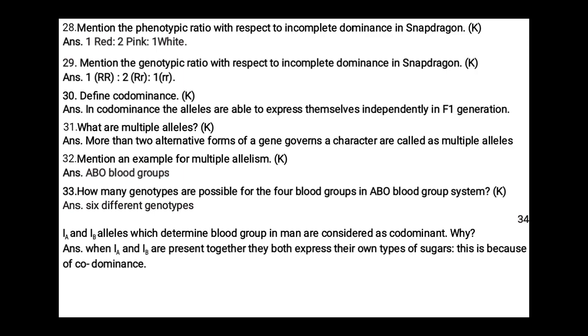This is because of codominance. If these two alleles are present together, they produce their own sugars and both characters are expressed. Such a condition we call codominance.